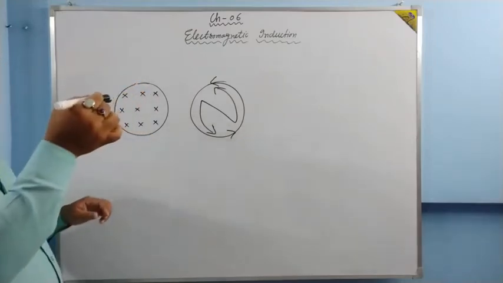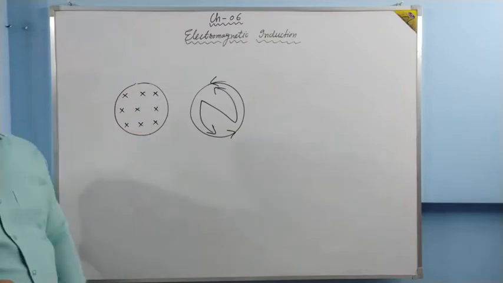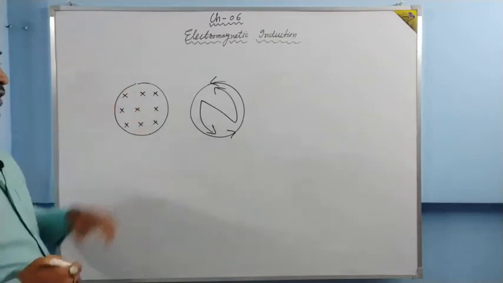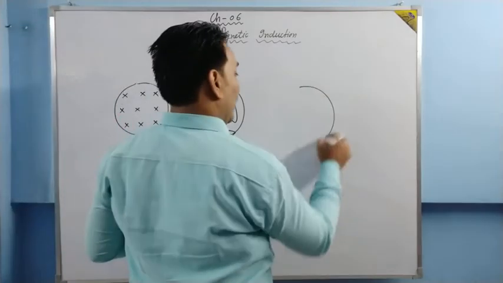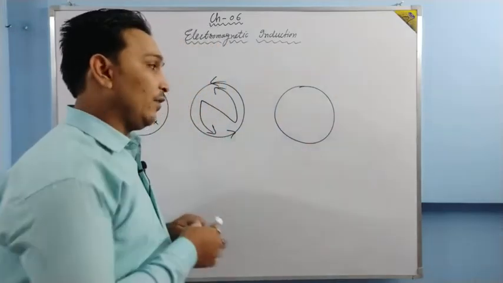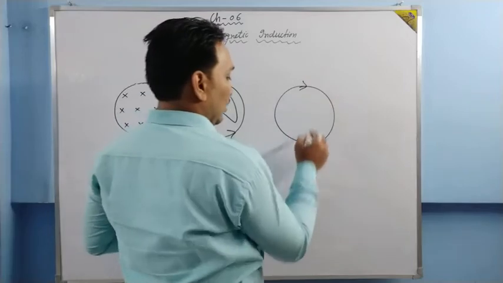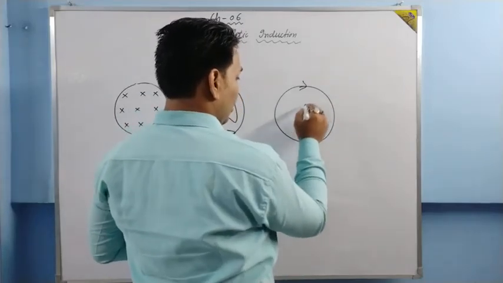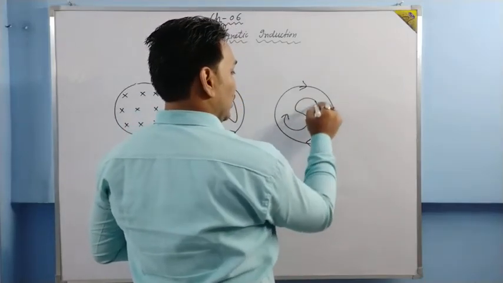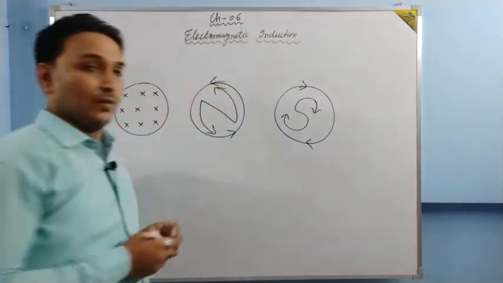Magnet goes away, then this magnetic field decreases. To support the magnetic field, the induced magnetic field will be in this way and the current will be in this way. Okay? So this will be the south face. This will be the south face, right?